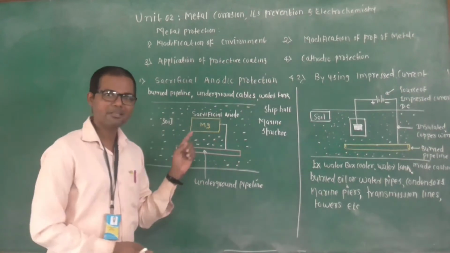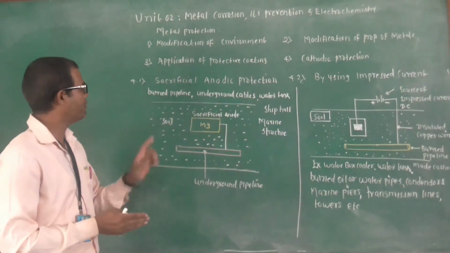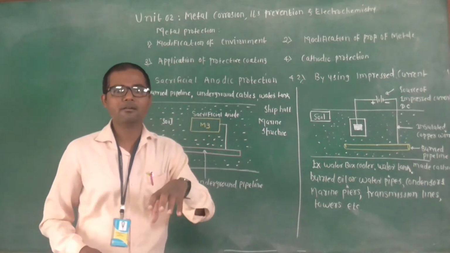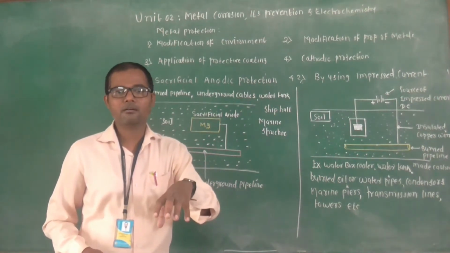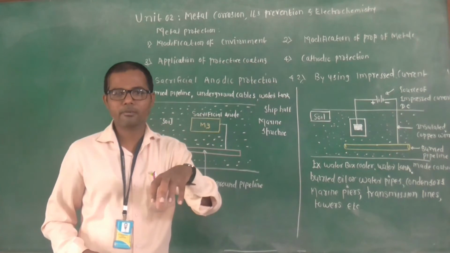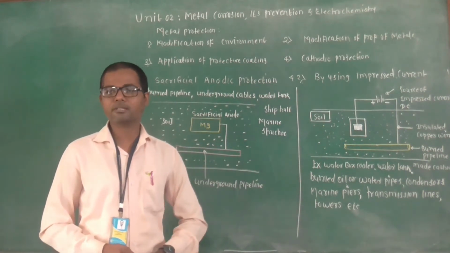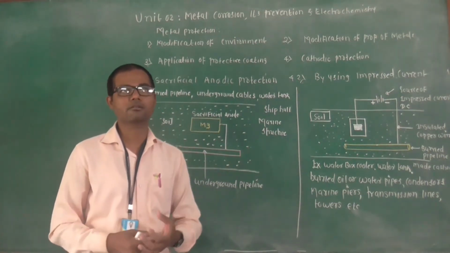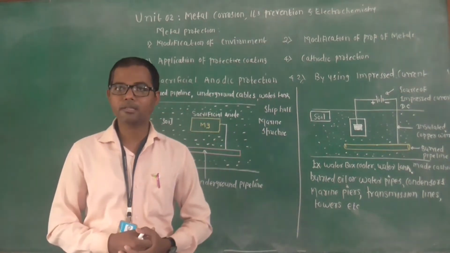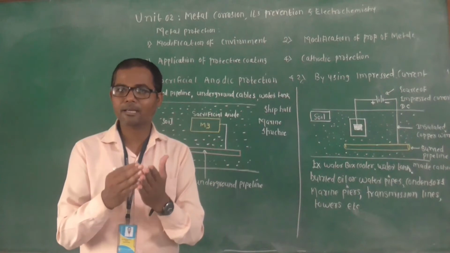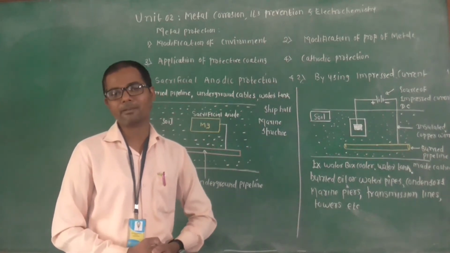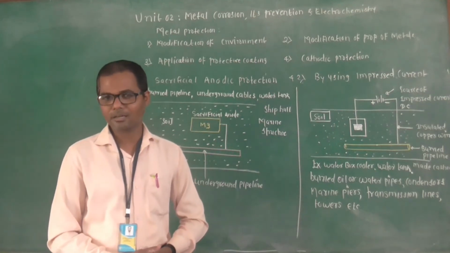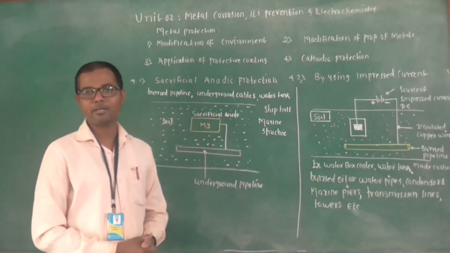This method is applicable mainly for buried pipelines. Buried pipelines, in the sense, the pipelines which are buried under the soil. For example, the water pipelines, or the oil pipelines, or the gas pipelines. These are the buried pipelines. So these buried pipelines, which are buried under the soil in the earth, we can protect by using cathodic protection.